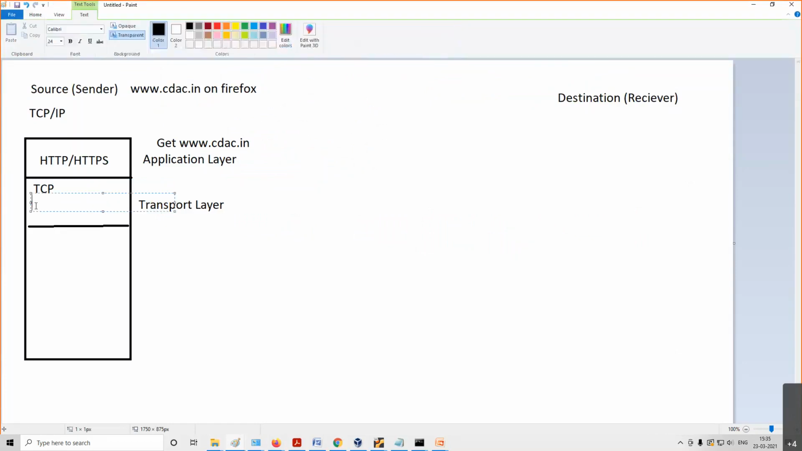Now here TCP will say that I have something called source port. I have something called destination port.